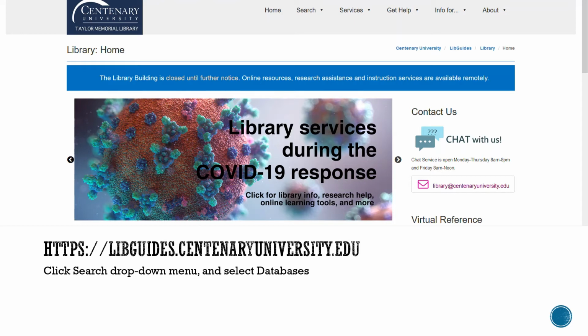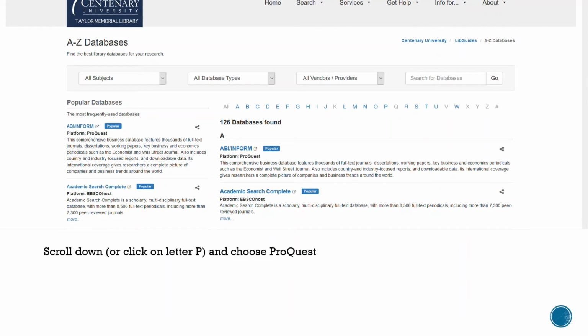libguides.centenaryuniversity.edu. On the top navigation menu, click on Search to open the drop-down menu, and then click Databases. You should arrive at our A to Z databases page. Scroll down to ProQuest or click on the letter P to jump down the page, and then click ProQuest.